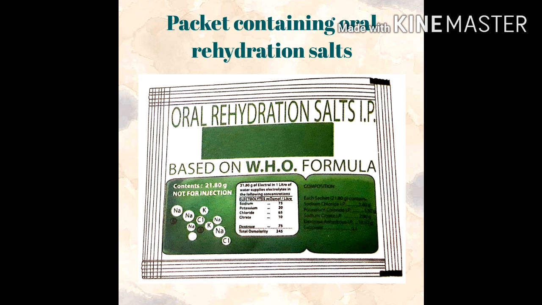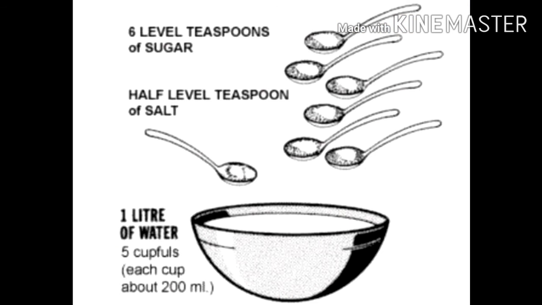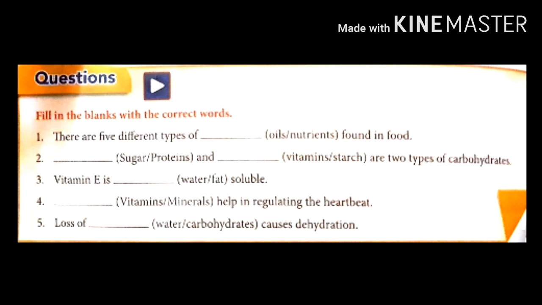Now we will see the process. The process involves mixing 6 teaspoons of sugar and half a teaspoon of salt in 1 liter of water, and drinking it at frequent intervals. Children, do this exercise.